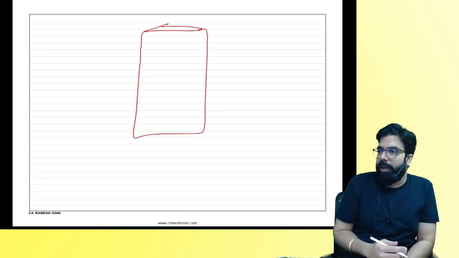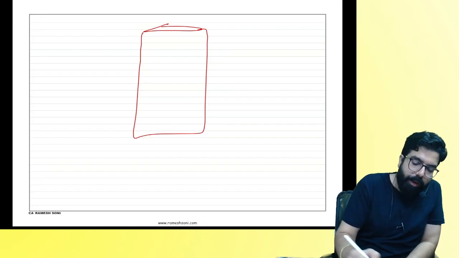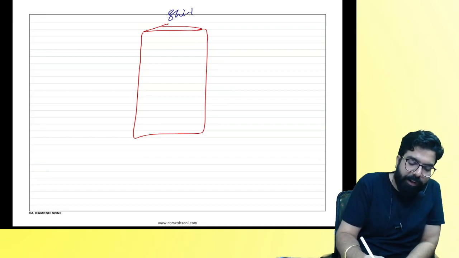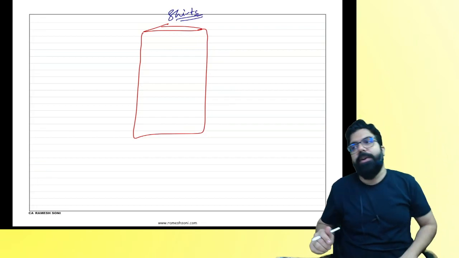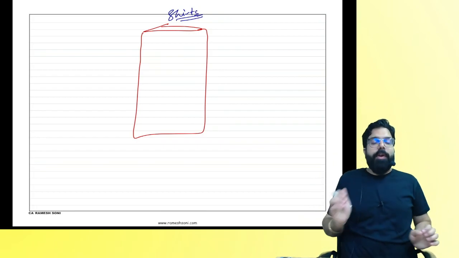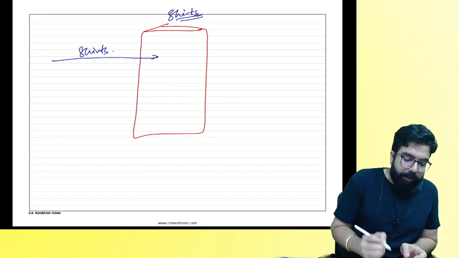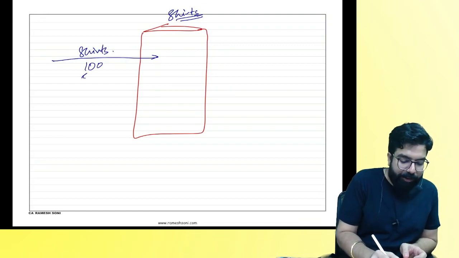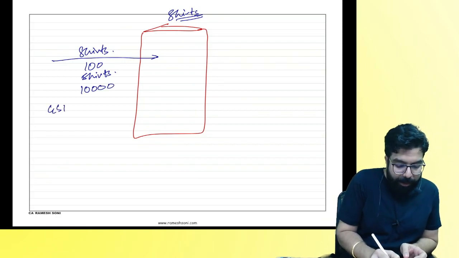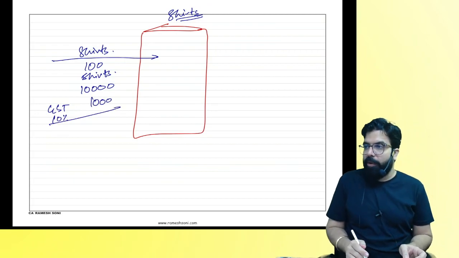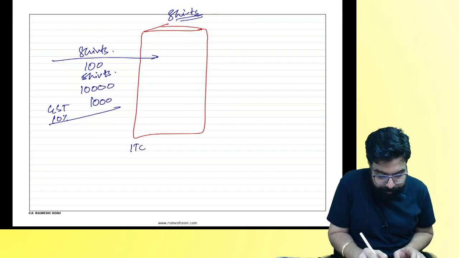This is my business. Okay, everyone. Supposedly, I am a seller of shirts. Everyone over here, now you know what happened? I bought 100 shirts for 10,000 rupees. GST paid 10%, which is 1,000 rupees. Are we clear, everyone? How much input tax credit do I have?